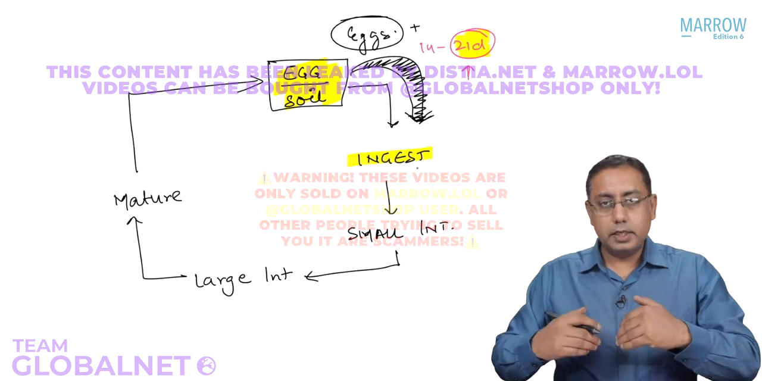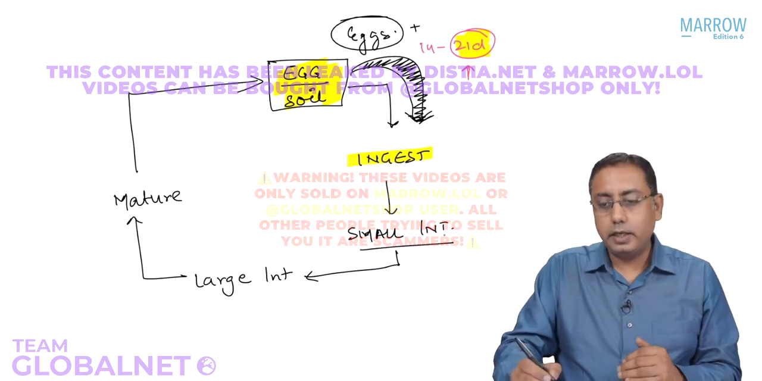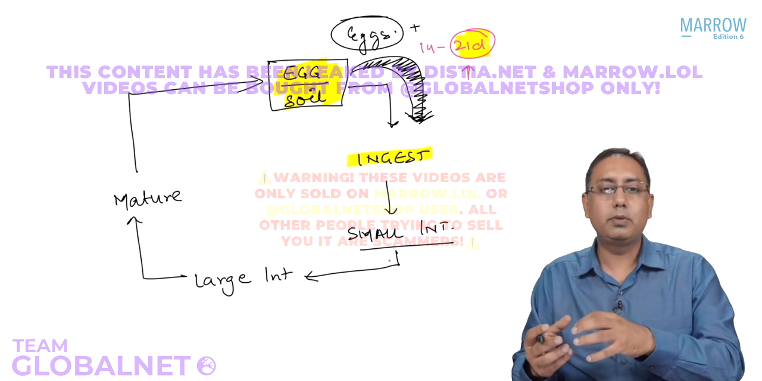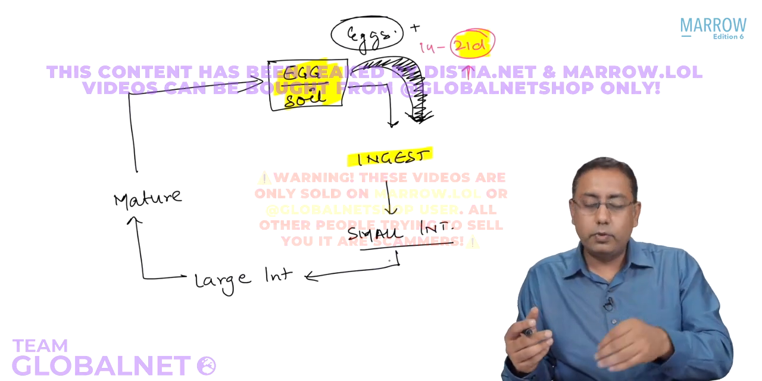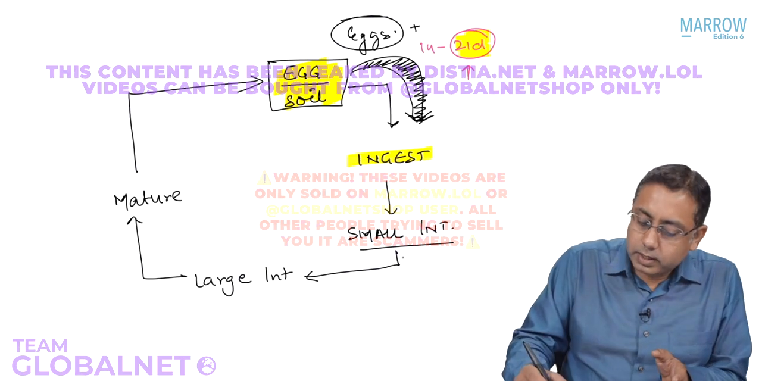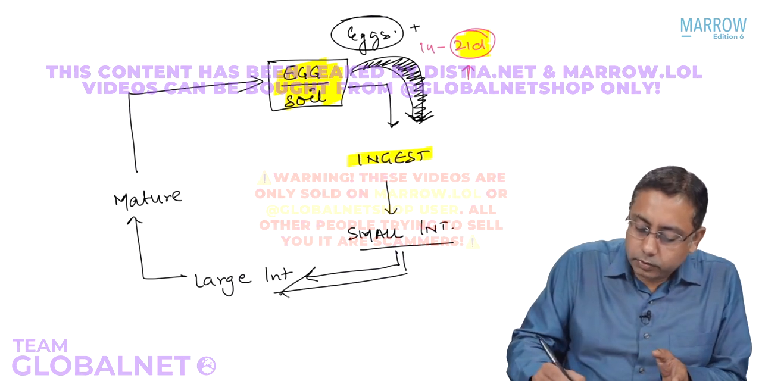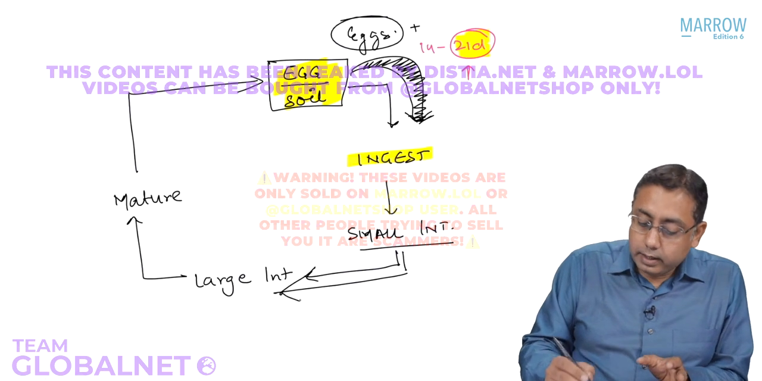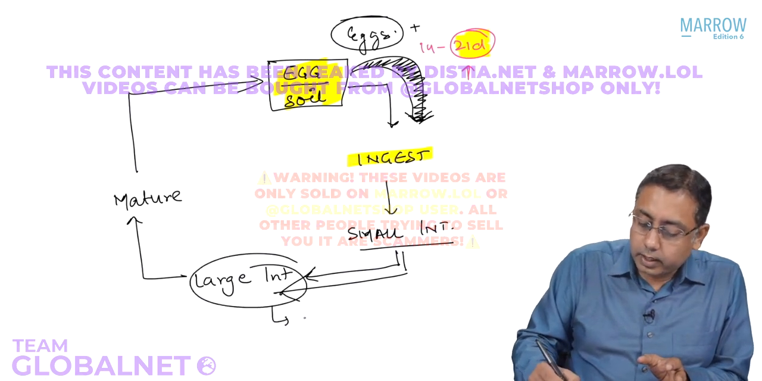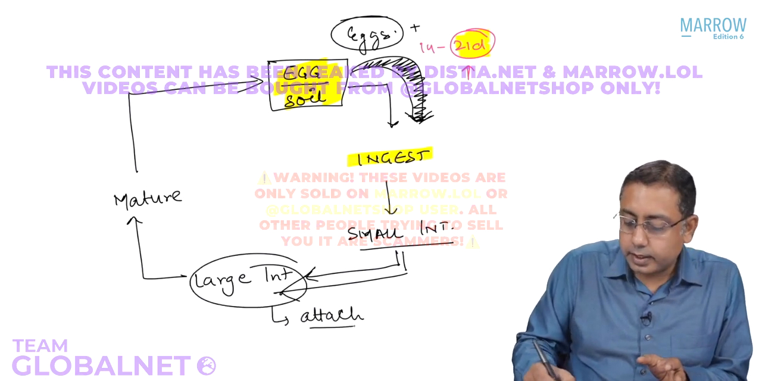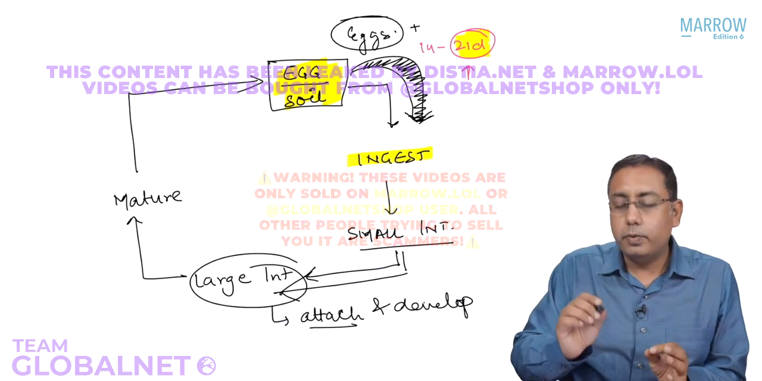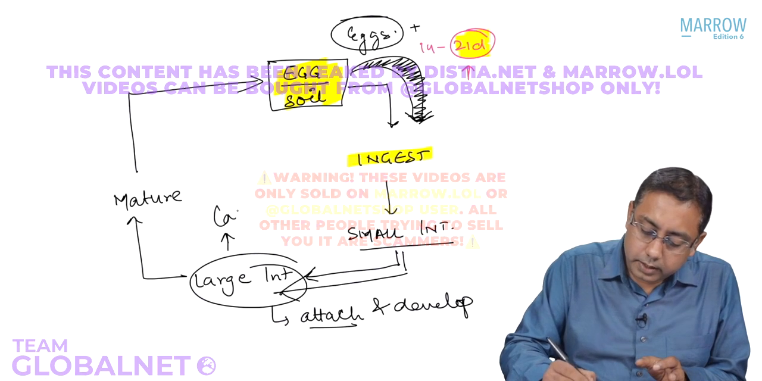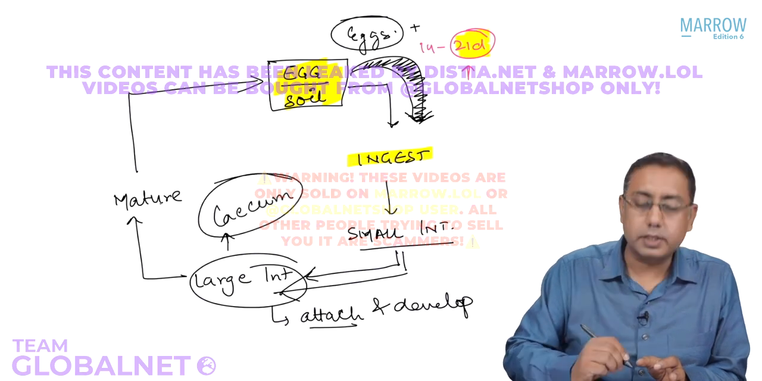The eggs are ingested. The eggs will go into the small intestine. In the small intestine, they develop in the small intestinal villi and they are going to hatch over there. Once they hatch, the larvae will enter into the large intestine. In the large intestine, they are going to attach and develop. Which part of the large intestine? Usually it is the cecum part of the large intestine.